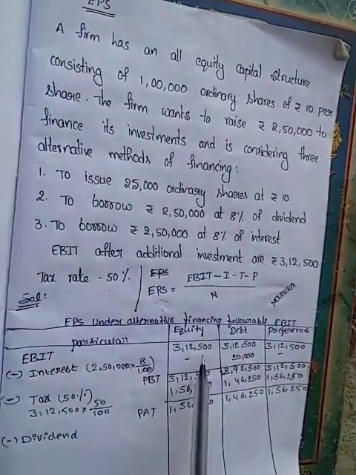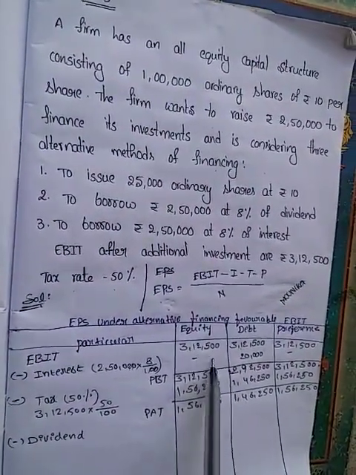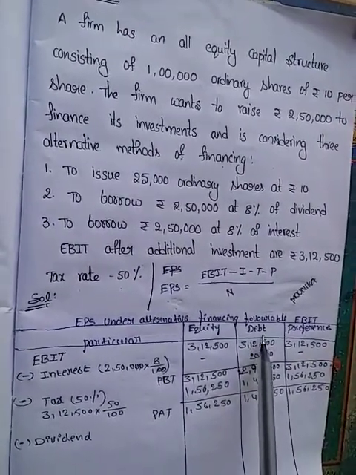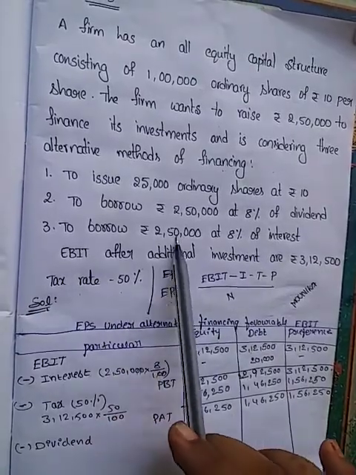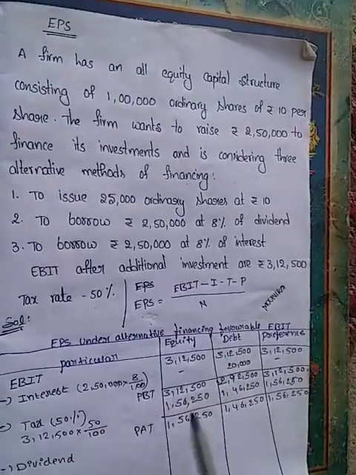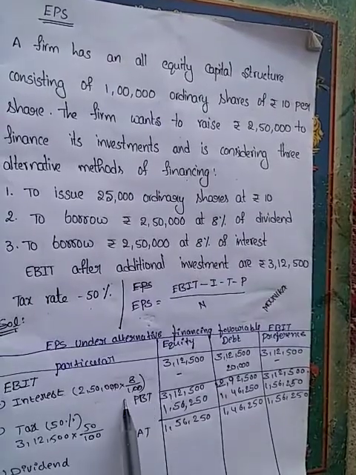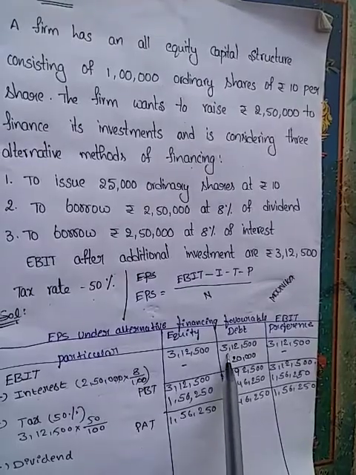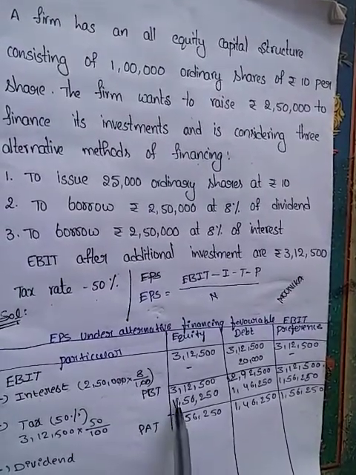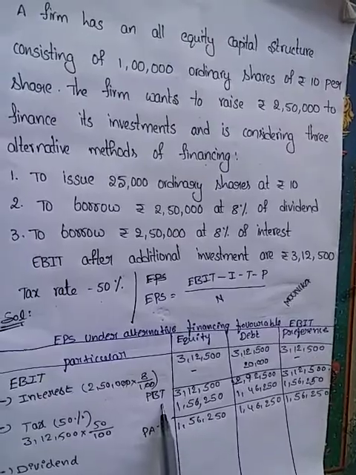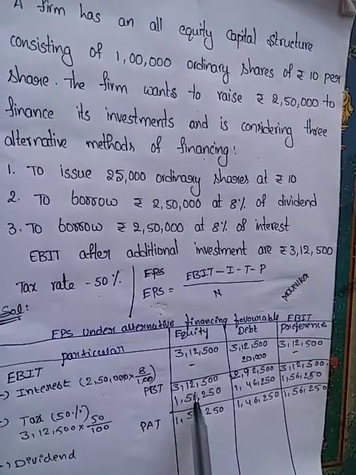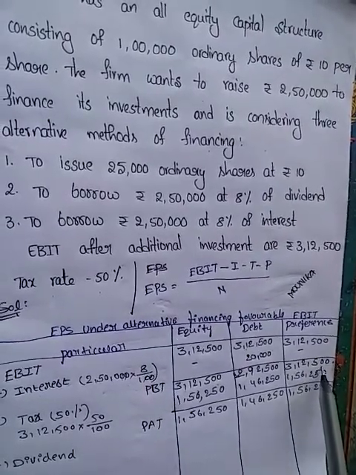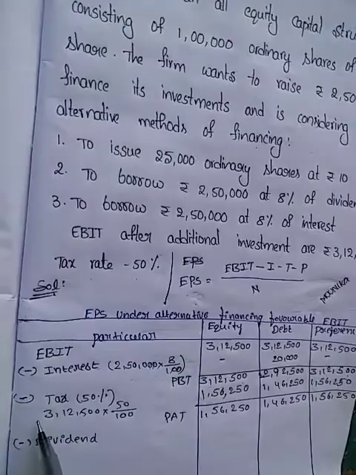Here the EBIT is 3,12,500. First we pay interest to the debenture holders, 8% on the 2,50,000 borrowed. So 2,50,000 into 8 by 100 is 20,000. We deduct 20,000 from EBIT. So the PBT, profits before tax, is 2,92,500. For the others it remains 3,12,500.